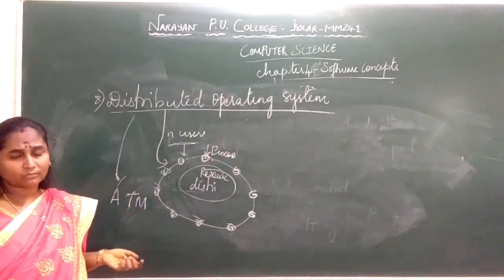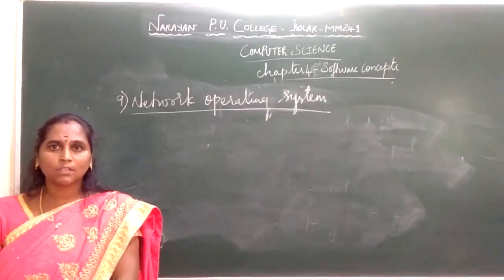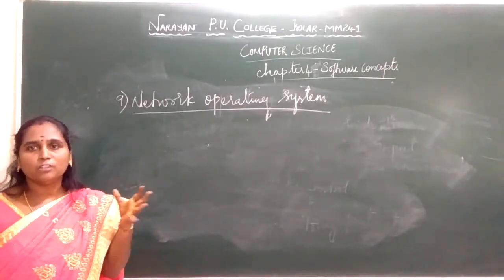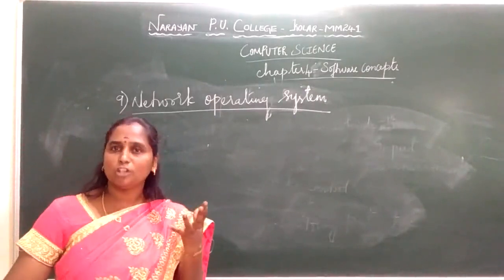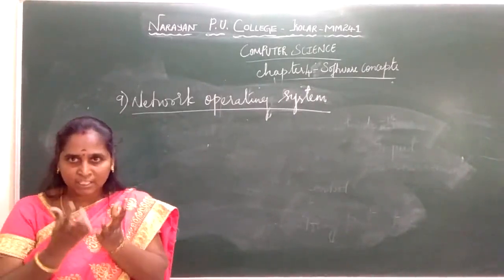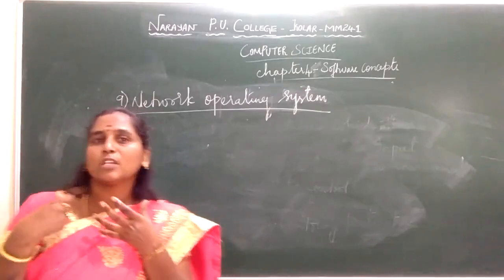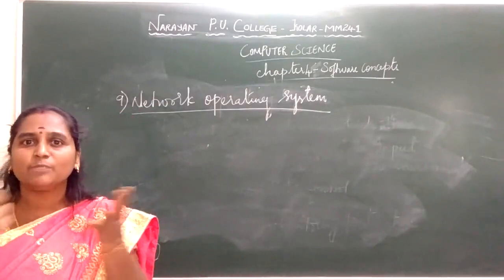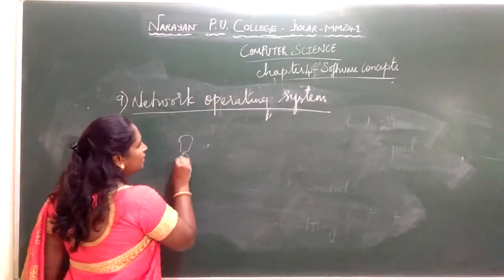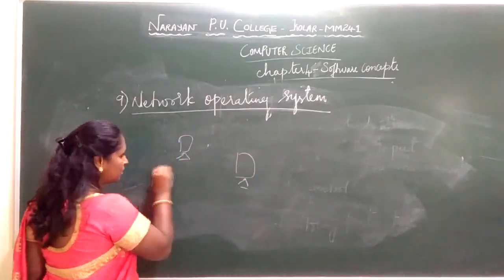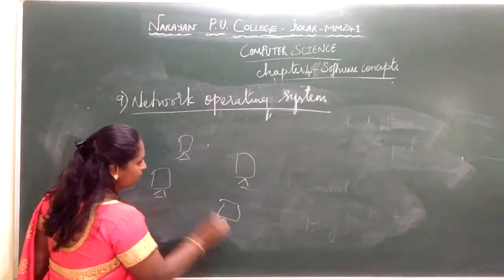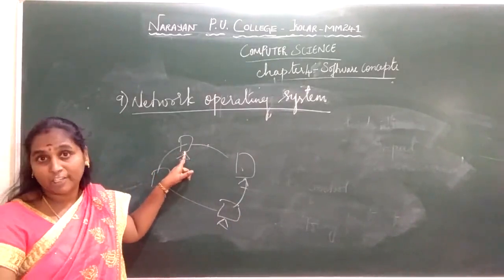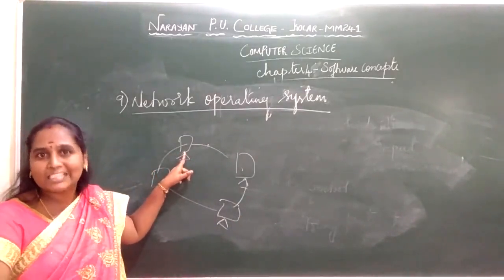Next one is your networking operating system. So your ninth one is your network operating system. What does this network operating system mean? You are going to connect. What is a network? A network is a collection of autonomous computers being connected, that is, independent computers being connected. Among those you are going to use some protocols, that is, software, in order for transactions or communication to take place between them. Each network has a certain set of rules, that is nothing but a protocol.